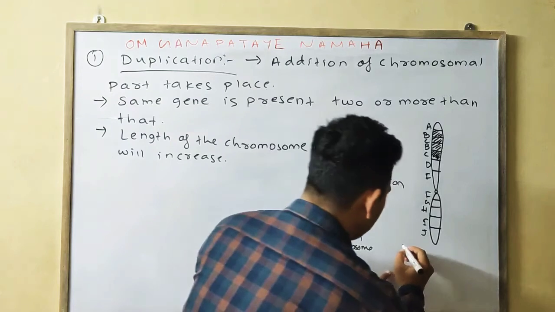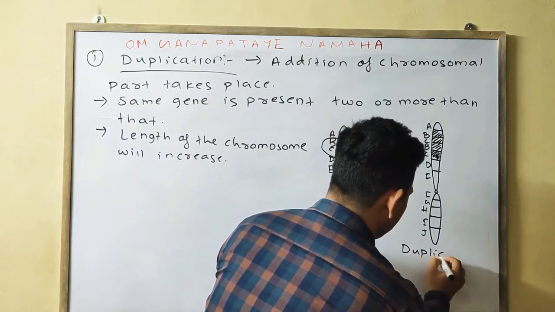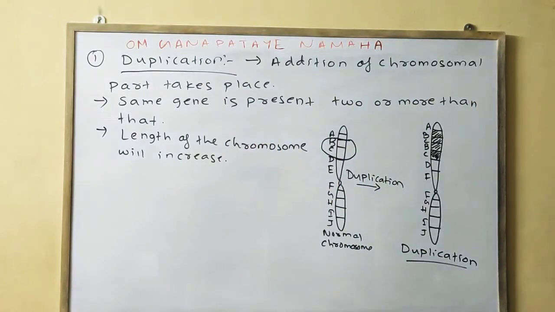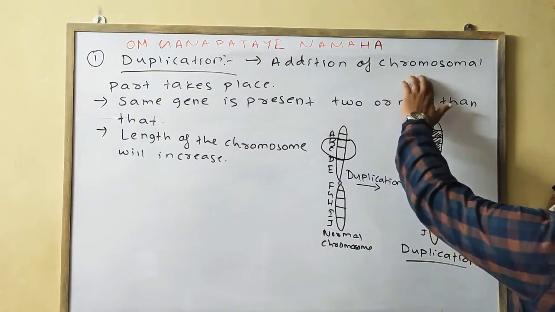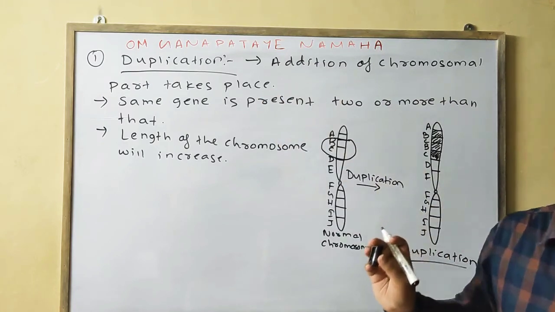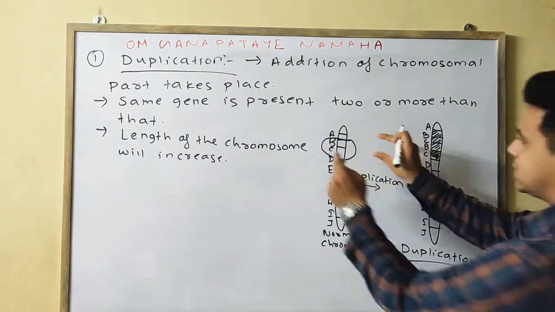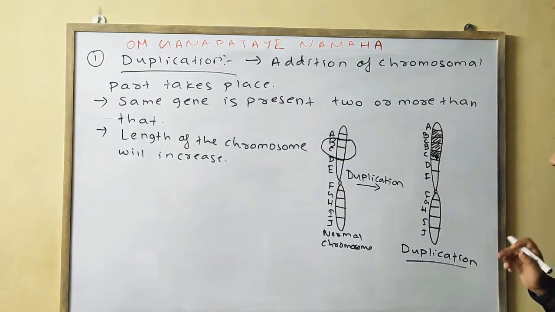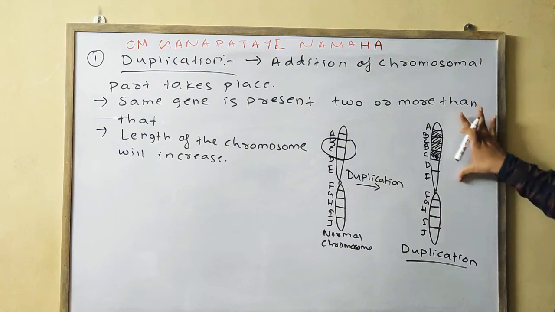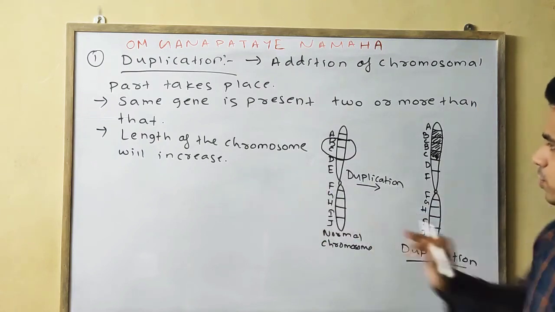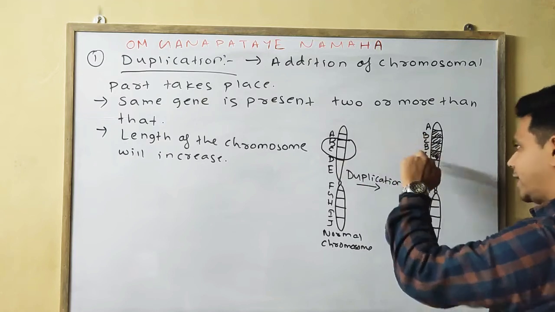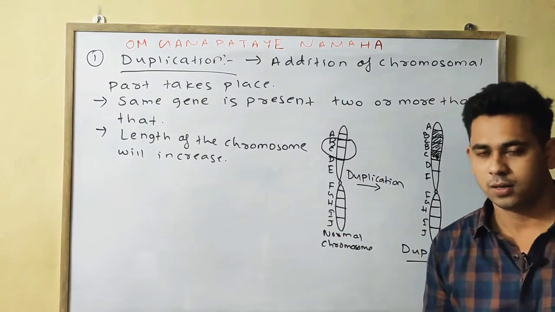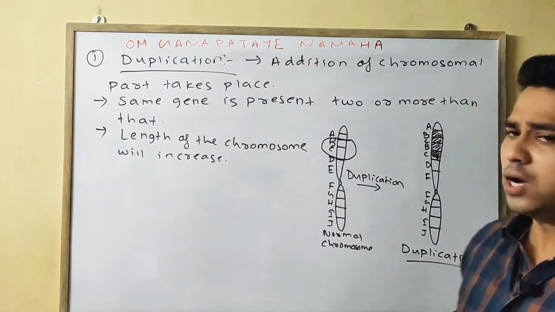Okay, it means the addition of the chromosomal part takes place, in which the same gene is present two or more than two times. Obviously the length of the chromosome will increase. If some part is duplicated, then this portion will increase, and eventually the length of the chromosome will increase. So this is your duplication.